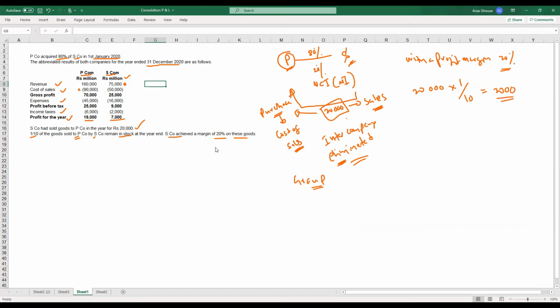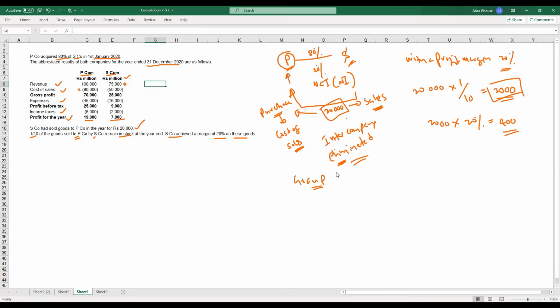Then what is the profit margin? The margin is 20% on these goods. So when you calculate the margin on this 2,000, that will be 400. This 400 is the profit included in this 2,000, which is lying in the books of P company.